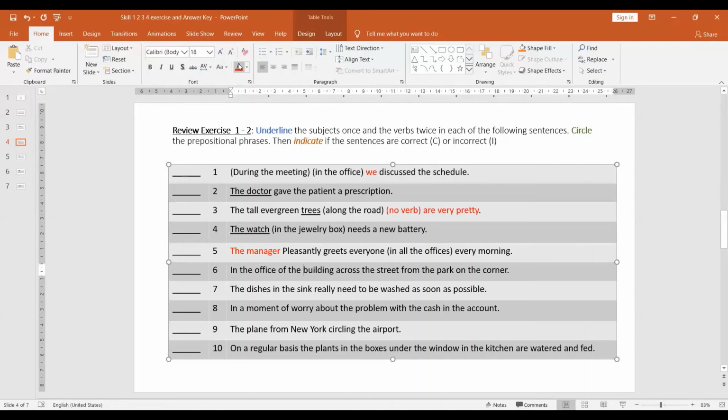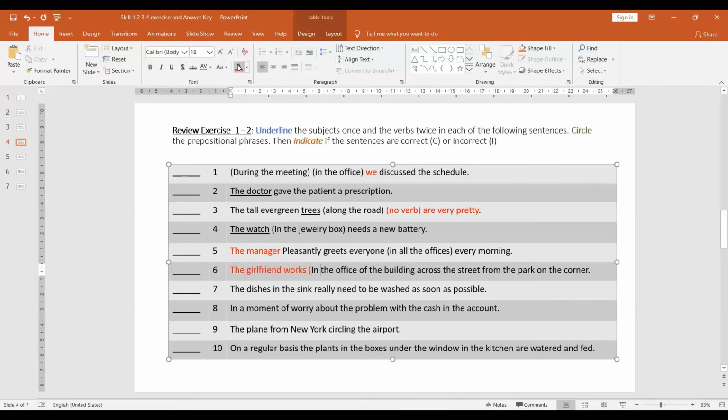Number 6, in the office of the building across the street from the park on the corner. This is similar to the other exercises. It doesn't have any subject and verb. So let's put a subject and verb. Let's see, the girlfriend works in the office of the building across the street from the park on the corner.